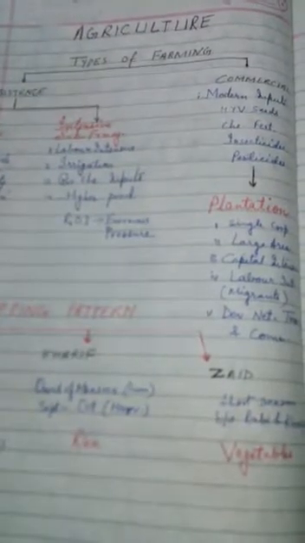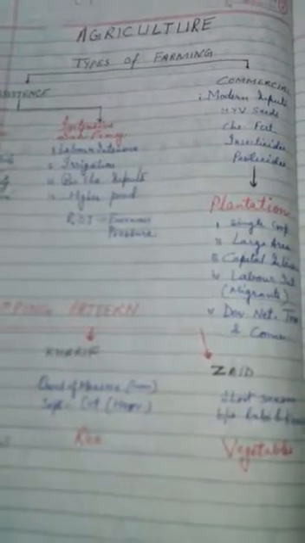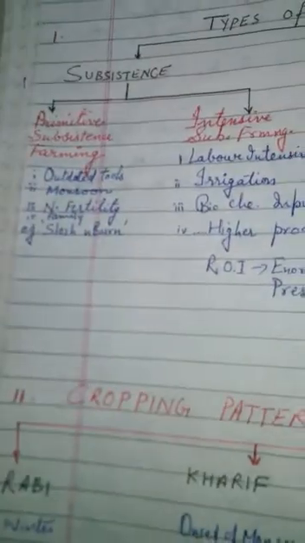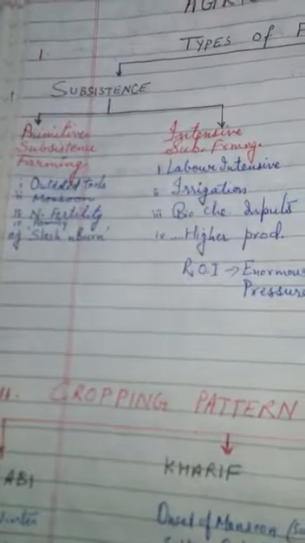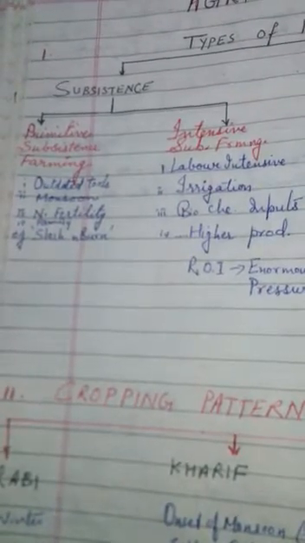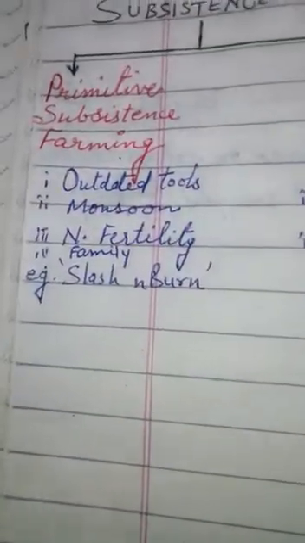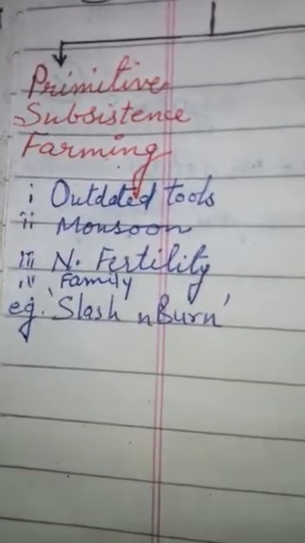Basically, two types of farming are there. One is subsistence farming and the other one is commercial farming. Subsistence farming includes two types, that is primitive subsistence farming and intensive subsistence farming. Now, primitive subsistence farming depends upon primitive tools or outdated tools.